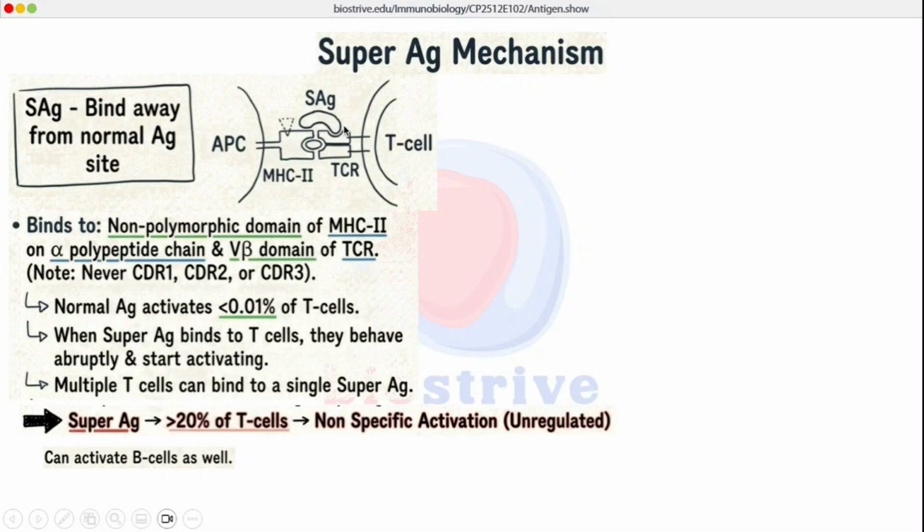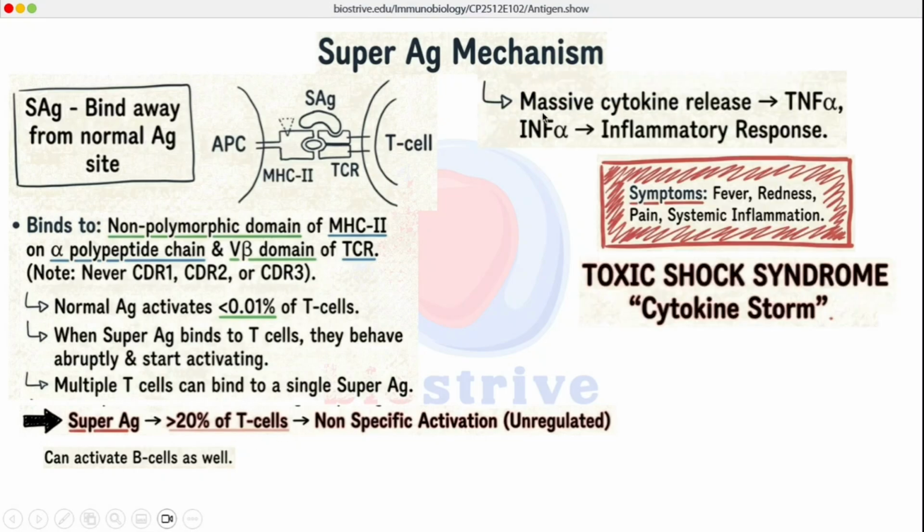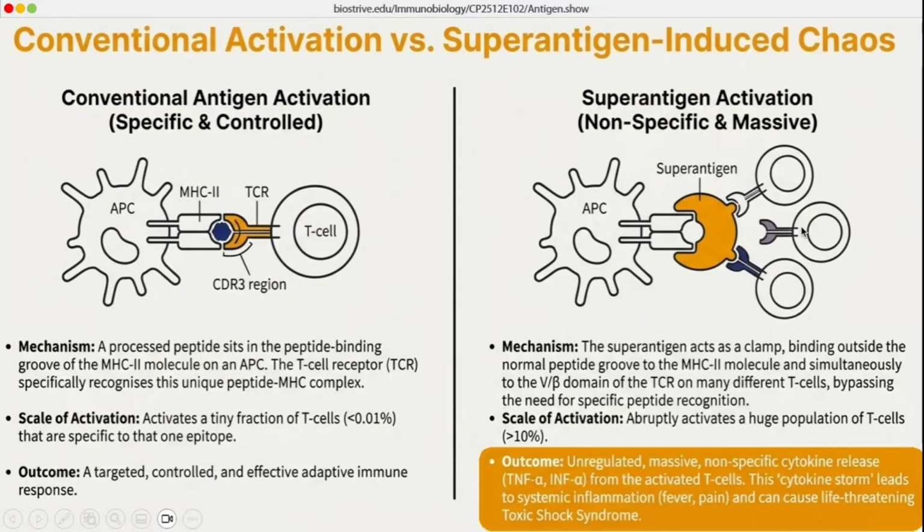Abnormal immune response, but this immune response is not specific with this antigen, so that the bacteria or pathogen can evade this massive immune response. Multiple T cells can also bind to a single super antigen. This is also seen in many cases. There is massive cytokine release, there is release of tumor necrosis factor alpha, and there is release of interferon alpha, and there is massive inflammatory response. And if the person is somehow immunocompromised, this may lead to toxic shock syndrome, and the common symptoms are fever, redness, pain, and some systemic inflammation as well.